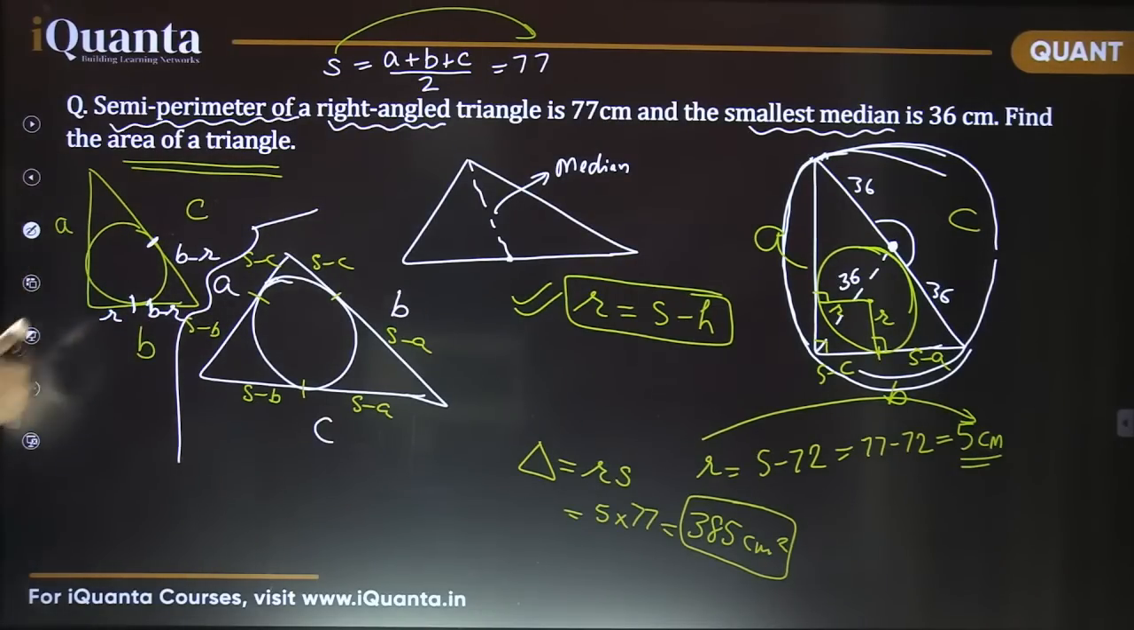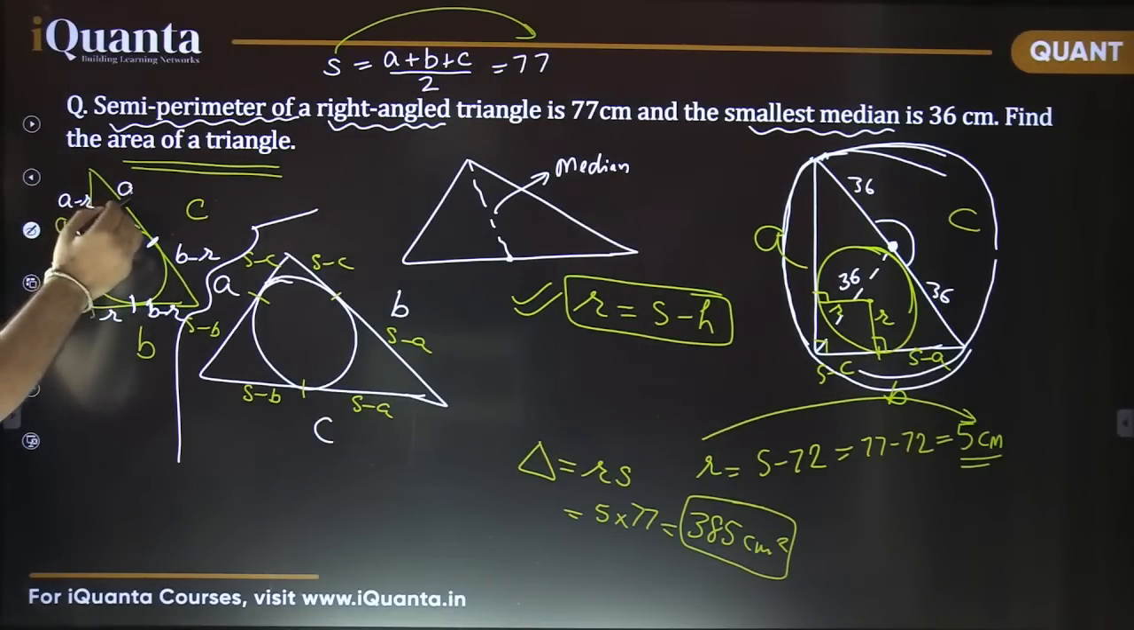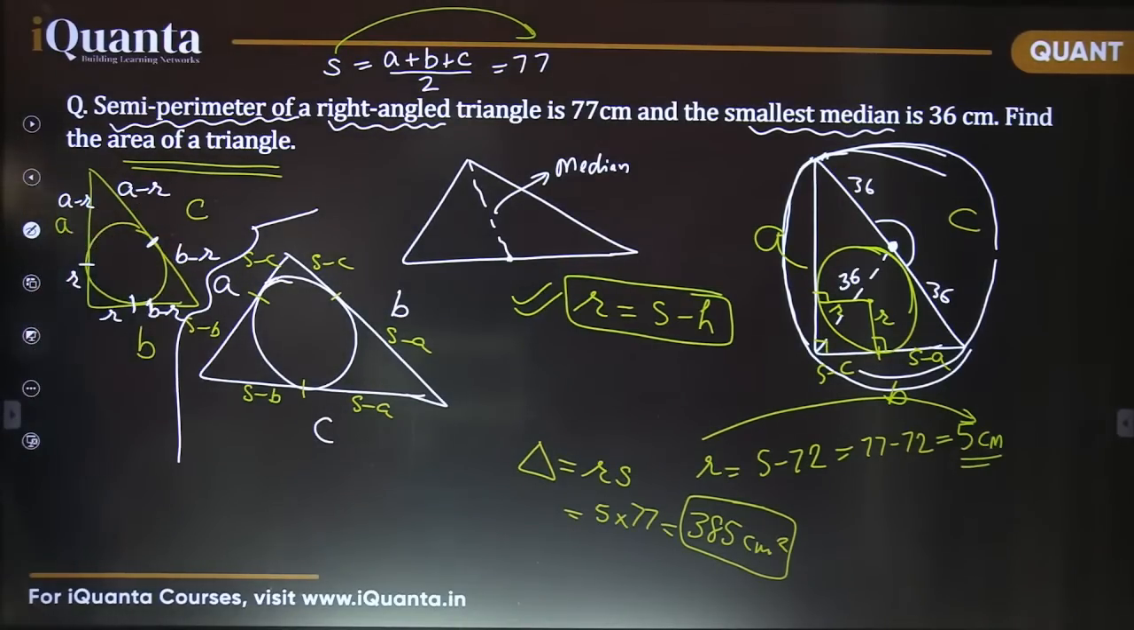Okay, let's proceed to this side. So this tangent length is R, so this length is also R because they are equal. So what about this remaining length? It is A minus R. And if this is A minus R, this part is also A minus R. Is that fine? Yes, Rizwan, perhaps that way may be helpful.